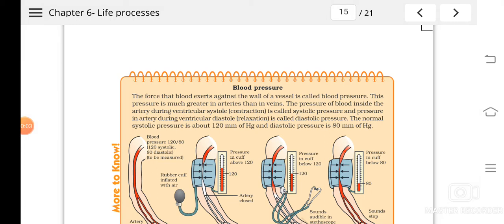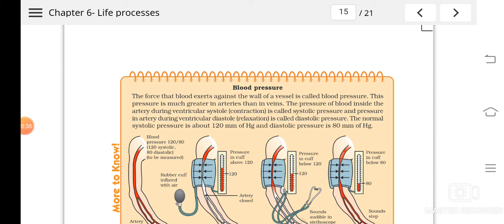So in the previous classes I have explained to you about the structure of the heart, and we have also discussed the working of the heart, how the cardiac cycle happens, isn't it? And also the double and single circulation, isn't it? What is double circulation? It is the circulation in which blood passes two times through the heart to complete one cycle, and that includes systemic circulation and pulmonary circulation.